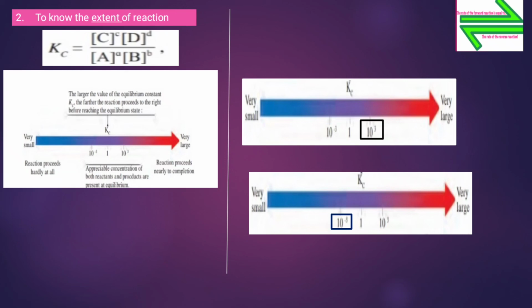And if Kc is less than 10 raised to minus 3, then reaction hardly proceeds and majority will be the reactant. And if Kc is between 10 raised to 3 and 10 raised to minus 3, then the concentration of reactant and product will be in sustainable amount and rate will be appreciable.